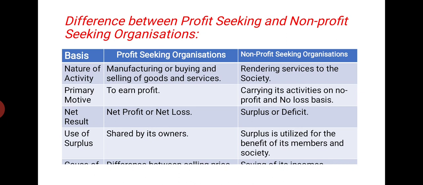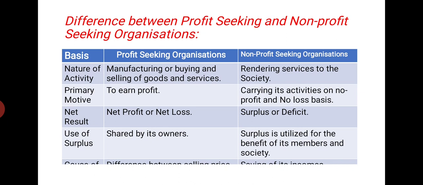But for not for profit seeking organization, these are termed as surplus or deficit. Next, use of surplus. That means for profit seeking organization, what is the use of net profit or net loss? Whatever may be the net profit or net loss, it is shared by its owners. But in case of not for profit seeking organization, it is not shared, but it is utilized for the benefit of the members of the society.